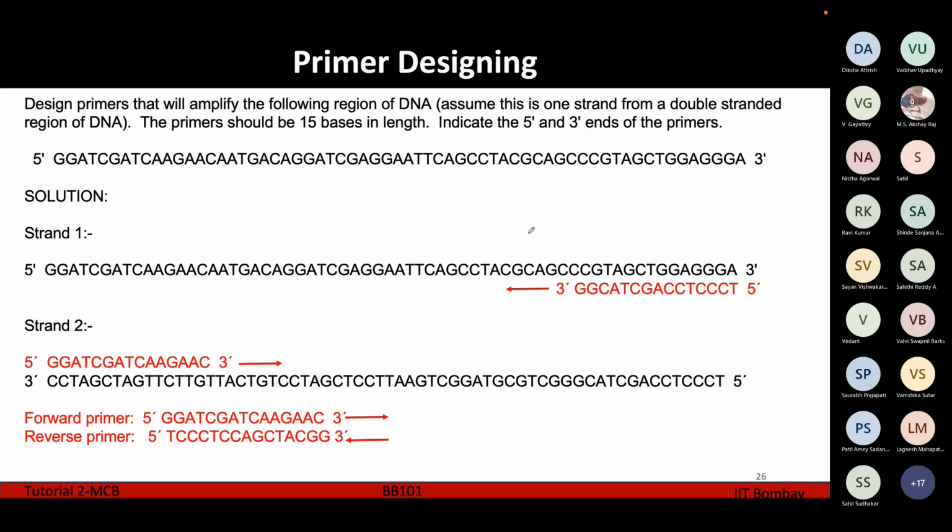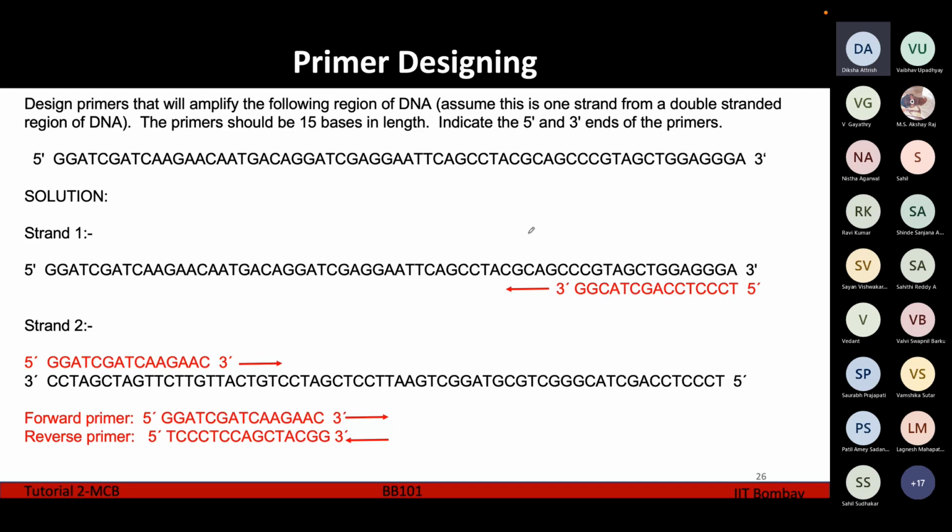So Diksha, can you tell me which one exactly is 5' and which one is 3'? Is the nitrogenous base 5' and the phosphate group 3', am I right? Actually, the phosphate group is on the 5' end. And the deoxyribose sugar is on the 3' end, and the nitrogenous base is in the core of the strand.